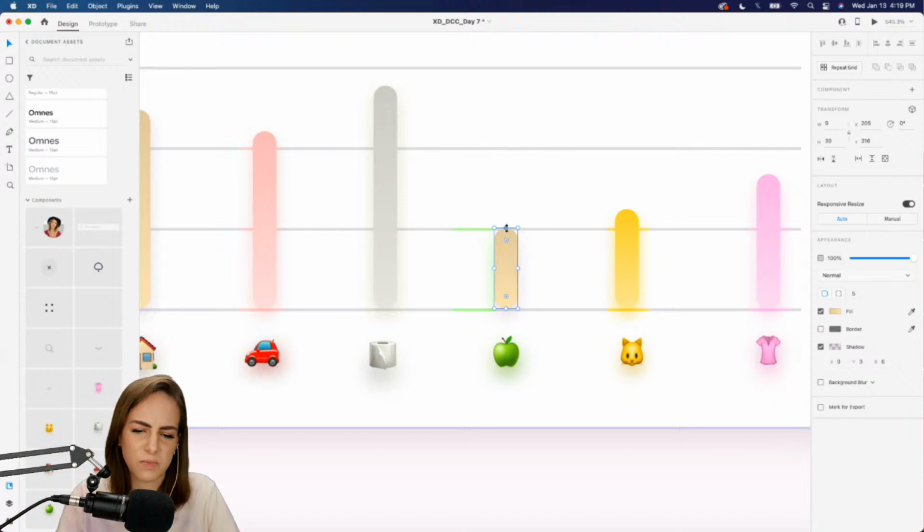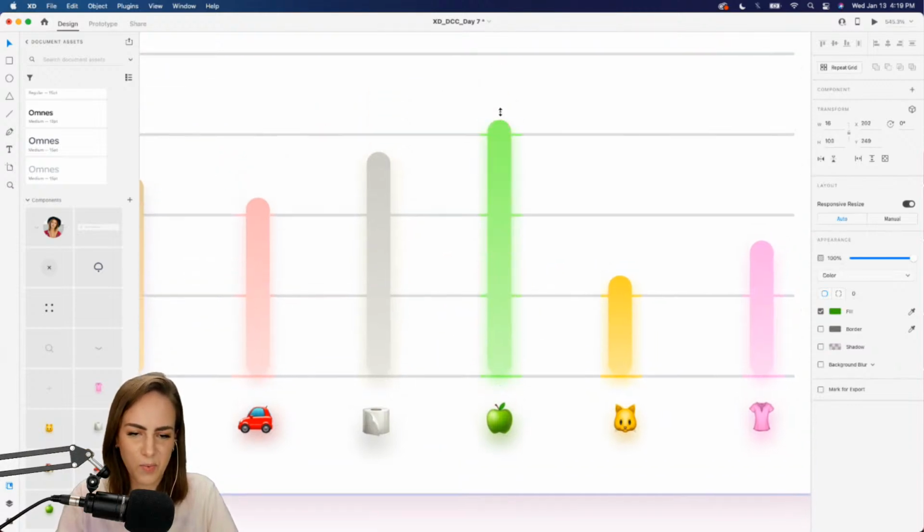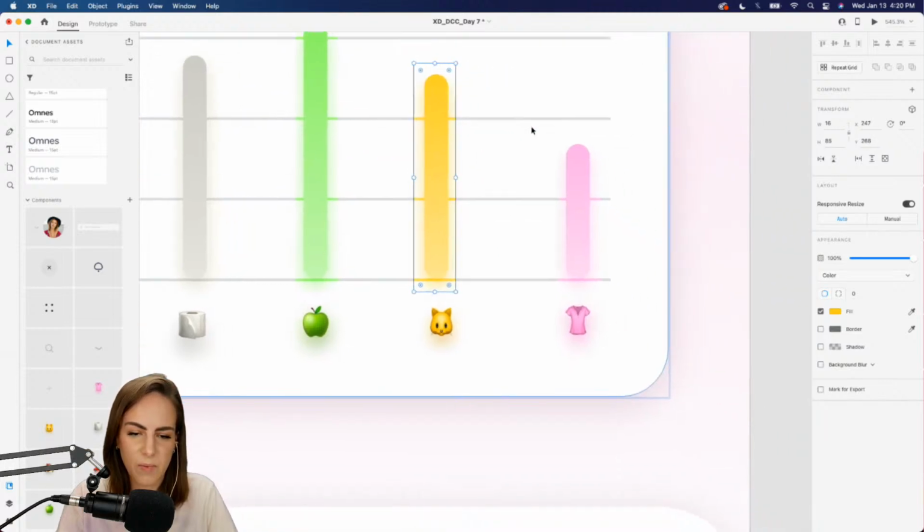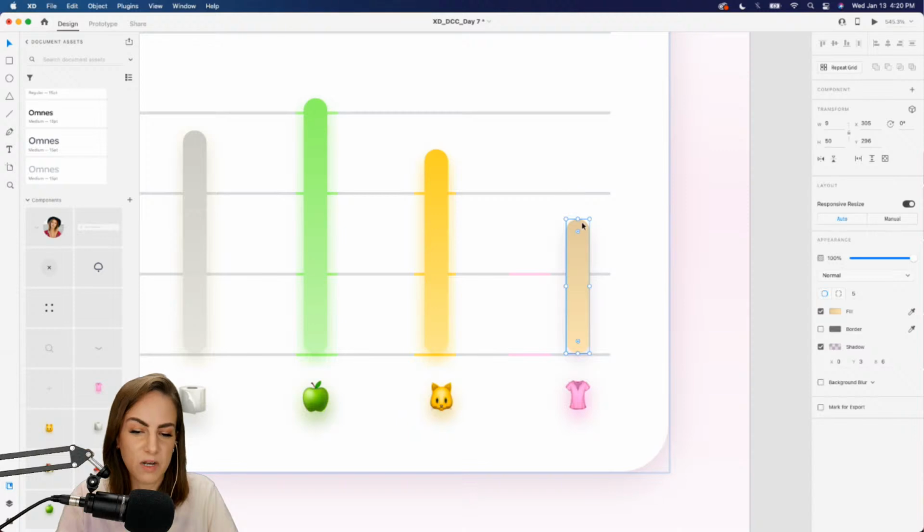You could have just grouped these as well too. That probably would have been the smarter thing to do. Bring that up as well. If I had a little bit more time, I would probably spend a little bit more time on the colors, since I'm not loving this kind of washed out color right here.